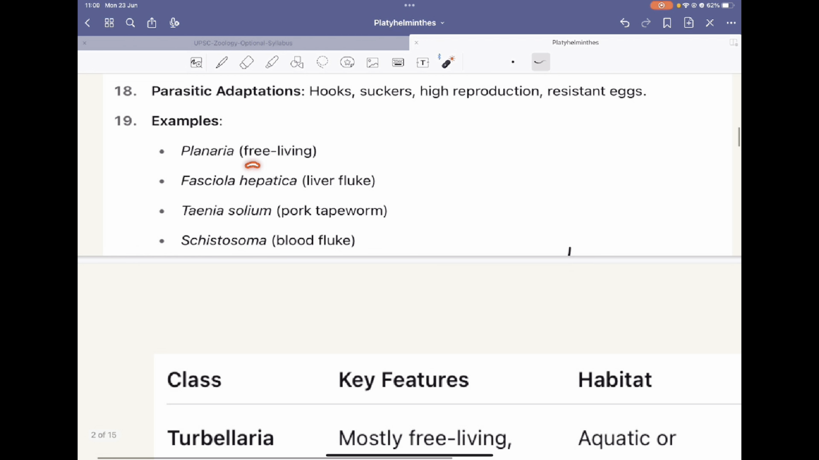Planaria are free living. Fasciola hepatica is the liver fluke. Taenia solium is the pork tapeworm. Schistosoma is the blood fluke. So these are some of the examples of platyhelminthes.